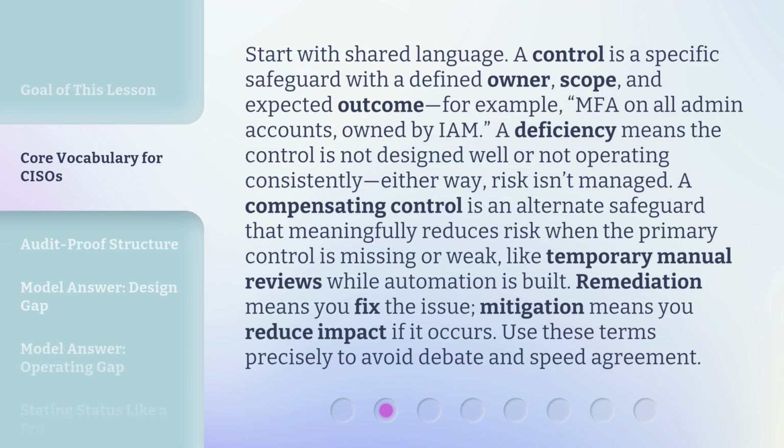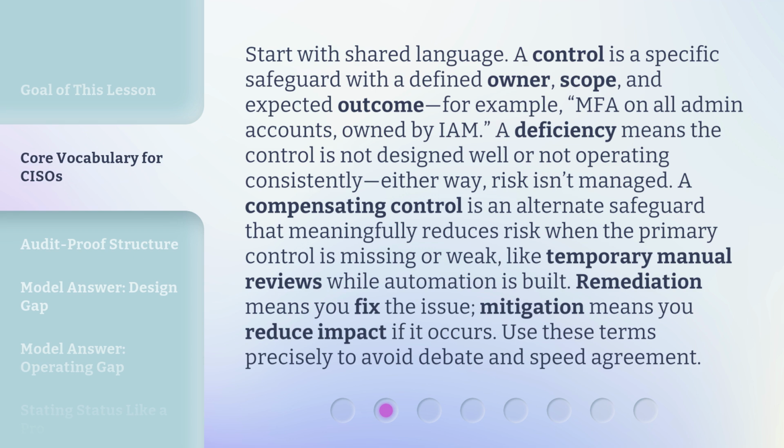Start with shared language. A control is a specific safeguard with a defined owner, scope, and expected outcome. For example, MFA on all admin accounts owned by IAM. A deficiency means the control is not designed well or not operating consistently. Either way, risk isn't managed.